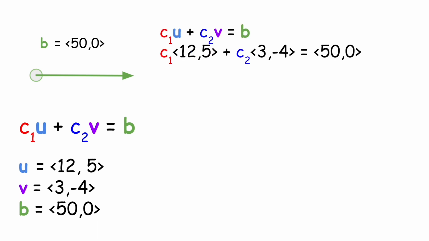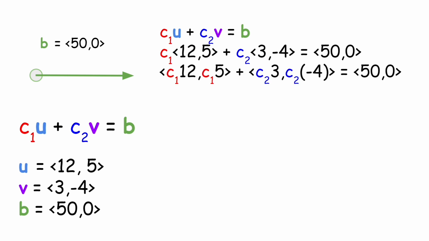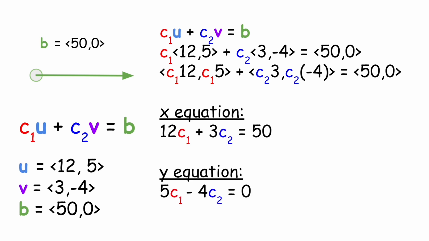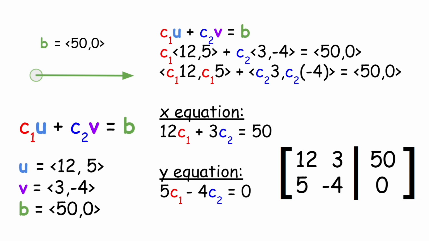We would start setting up our equation. You can replace them, and you can distribute it in, because that's really what scalar multiplication is. You're just multiplying each of the components. So we have our x equation, we got our y equation, and oh, what do you know? That's two linear equations. We can write this like a matrix.